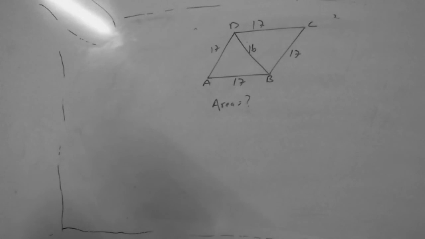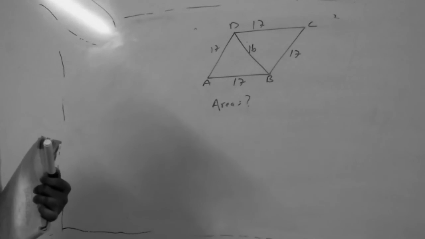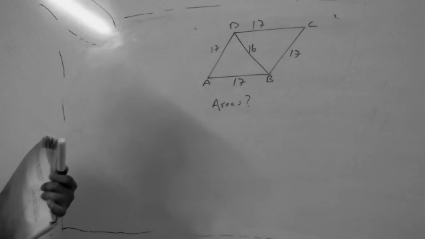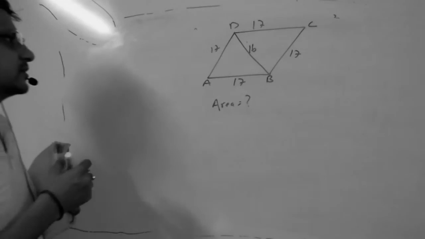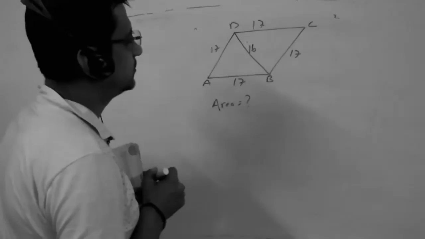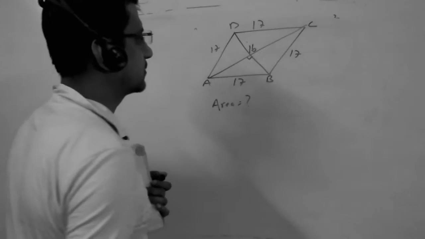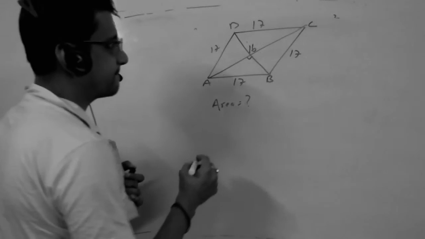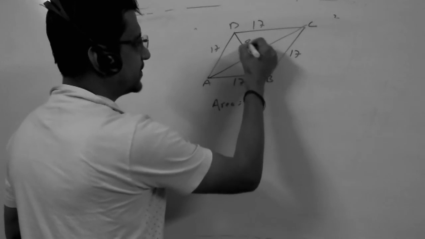The diagonals of a rhombus bisect each other at right angles. So 1 by 2 into 16, this will be 8 and this will be 8.